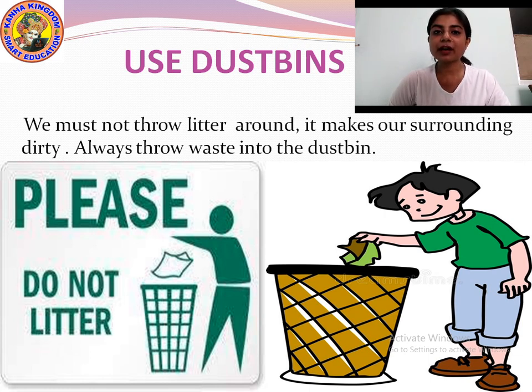If you litter around the dirty things, you will make your surrounding dirty. And if your surrounding is dirty, you may fall ill. Okay? Many insects will live there. The mosquitoes, the flies, which will make you fall ill. That is why you must always throw your waste into your dustbin. Okay? We must not throw litter around. Litter means the waste materials. It makes our surrounding dirty. Always throw waste into the dustbin. Always use dustbin to throw your waste. Understood?